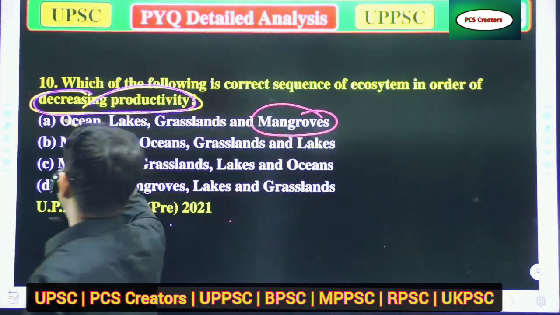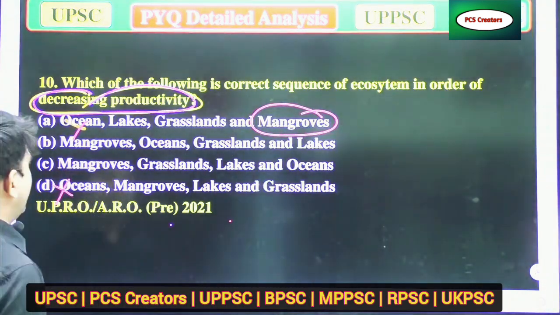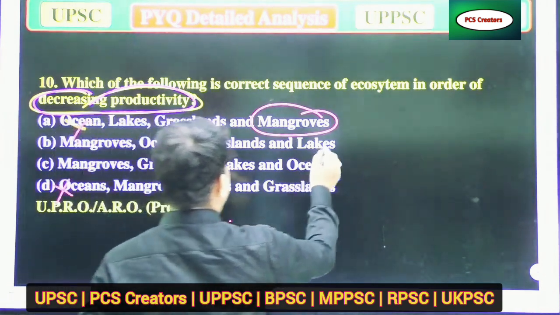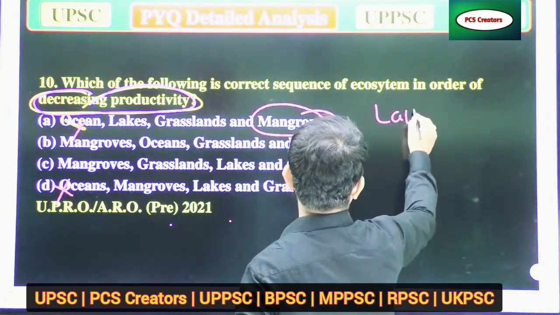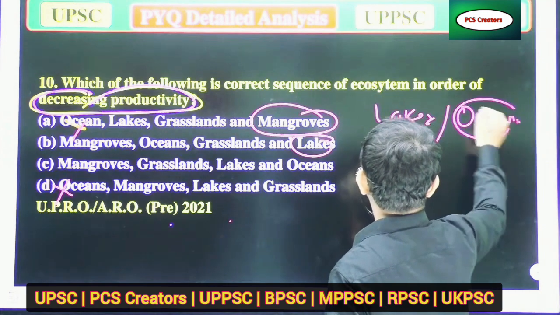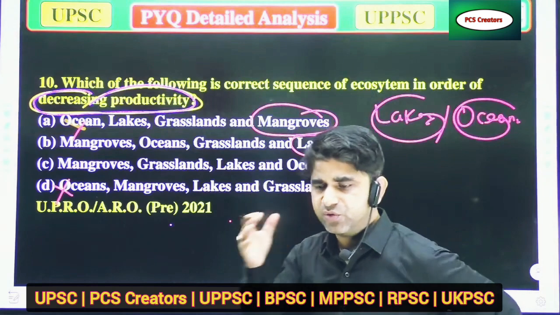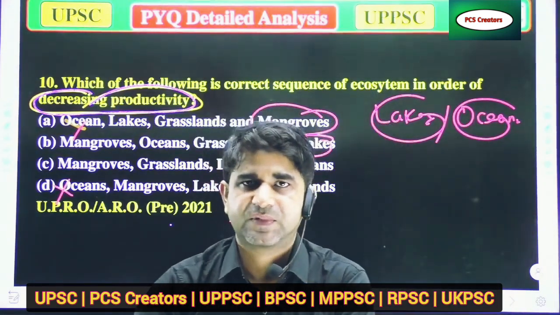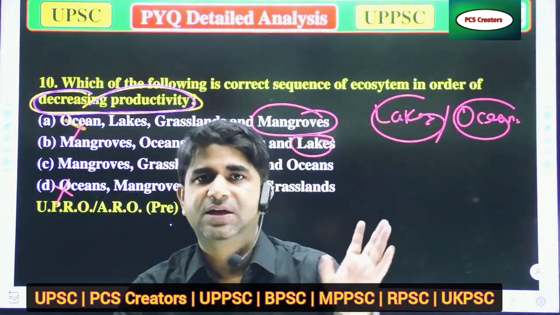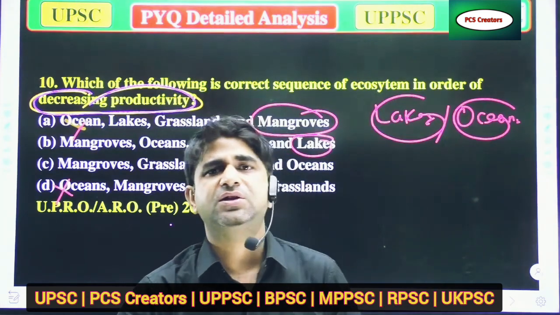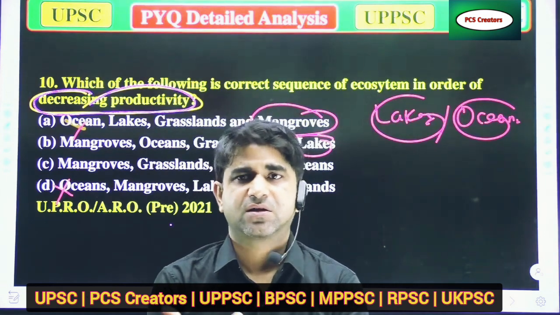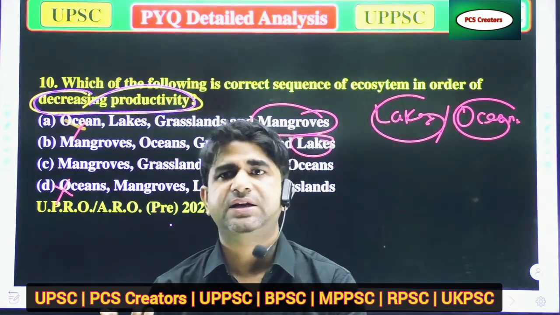So that is incorrect and that is incorrect. Two options are there: mangroves, grassland, lakes, oceans. And when we talk about lakes and oceans, tell me one thing: do lakes have a huge area, or does the ocean have a huge area? If you are able to answer that, then this question will be clear to you. About 71% of the earth's area is covered with ocean, so we can say that it has a huge area.